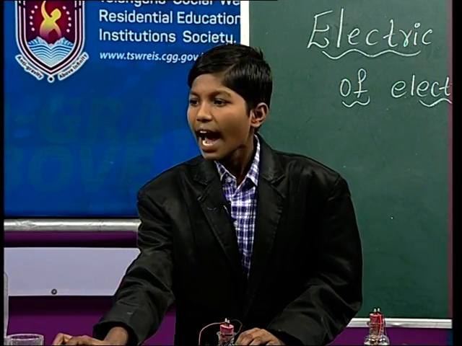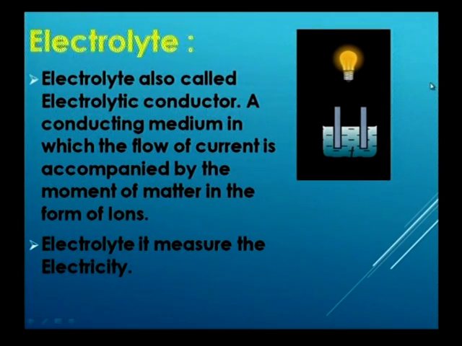Yes, friends, keep your eyes on the screen. There is another definition for the electrolyte, that is, electrolyte measures the electricity, meaning we know that some objects will pass the electricity. By passing that, the object which measures the electricity is known as electrolyte. Observe this picture, friends. Here you are observing that the bulb is glowing and these two are the ions, meaning it is measuring the electricity of the bulb.